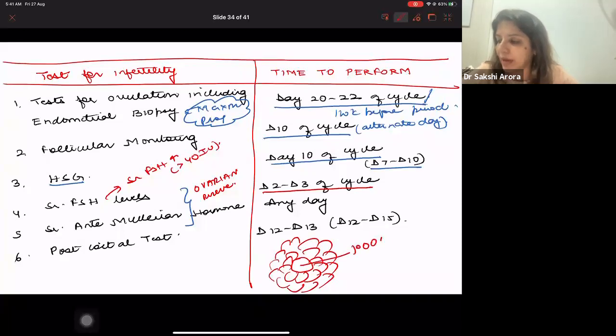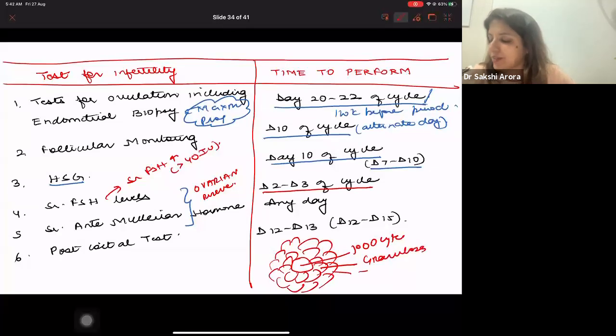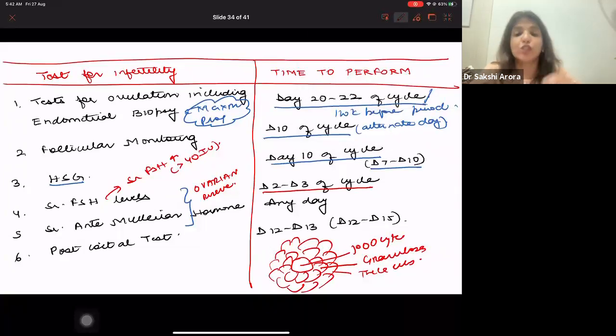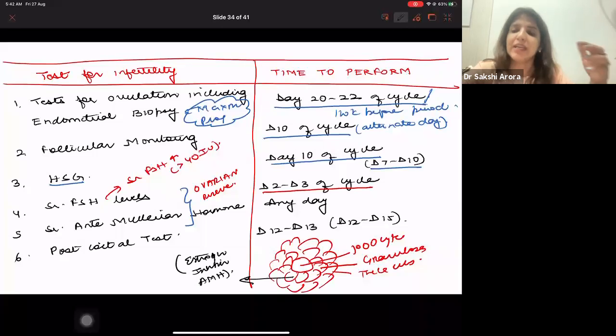A follicle is a primary oocyte, which is surrounded by granulosa cells and theca cells, right? Now, the granulosa cells of the follicles from puberty onwards secrete estrogen. So estrogen comes from granulosa cells. They secrete inhibin and they secrete anti-Mullerian hormone, right? That is why granulosa cell tumor of the ovary is an estrogen producing tumor, because granulosa cells produce estrogen, and